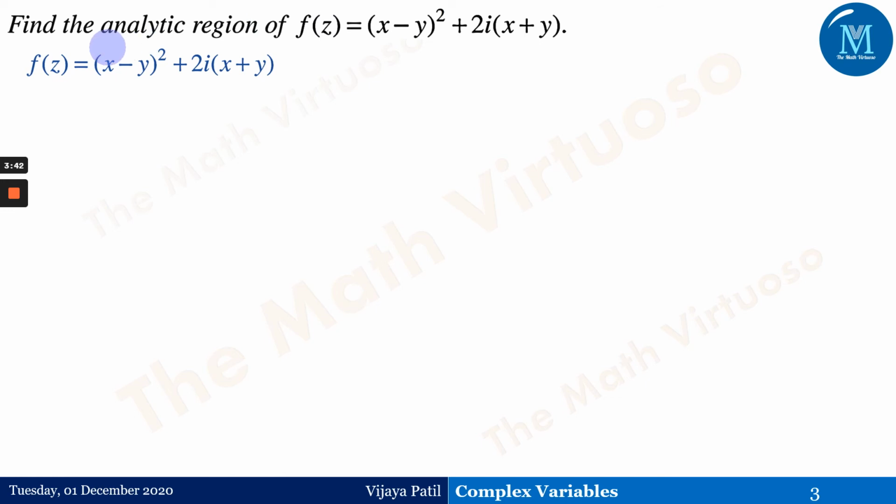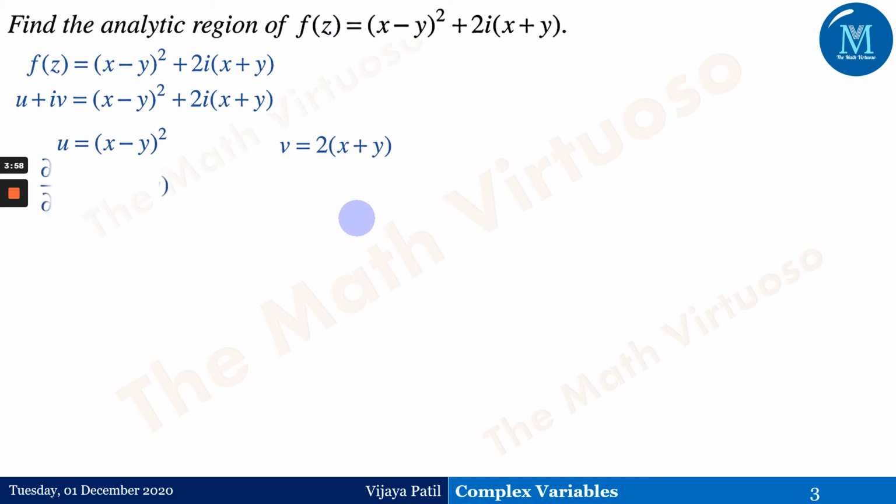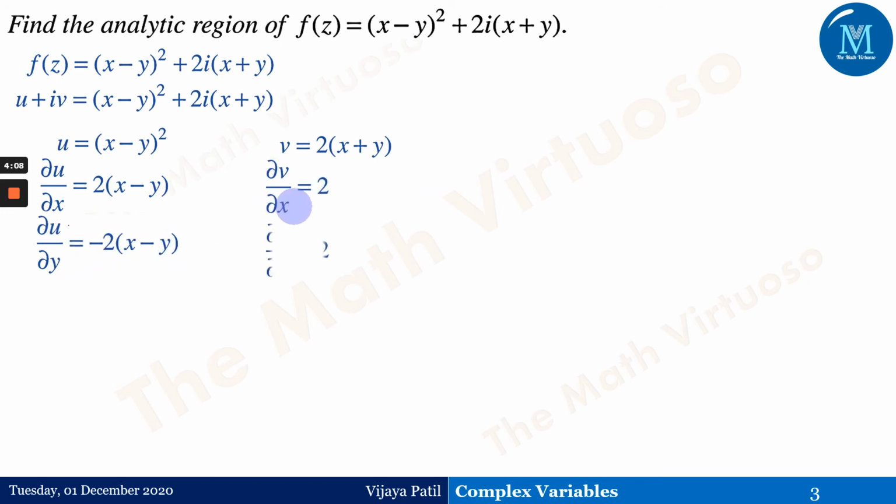Now my question is, I need to find the analytic region. So this is what is given to me as f of z. If I compare both of them, I'm going to get u equal to this and v equal to 2 times x plus y. I have to assume that this is an analytic function. So dou u upon dou x is 2 times x minus y, dou u upon dou y is minus 2 into x minus y. Similarly, dou v upon dou x is 2 and dou v upon dou y is equal to 2.